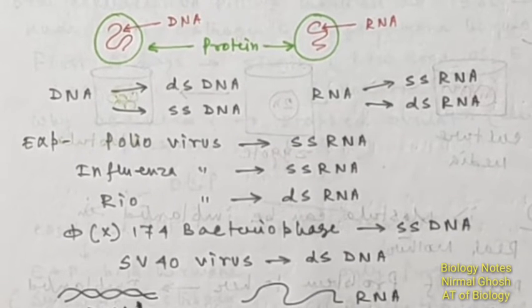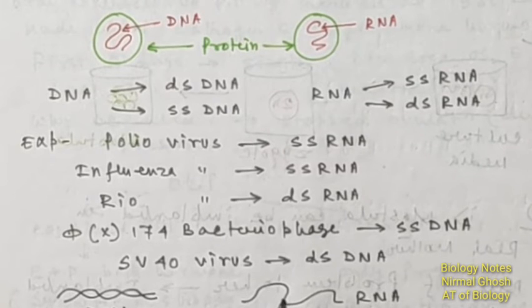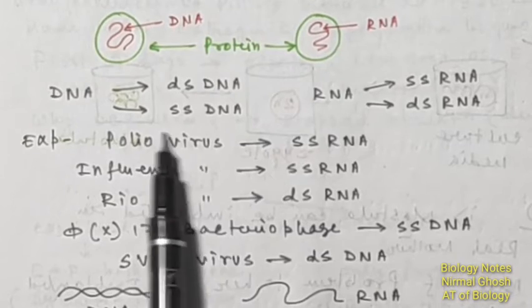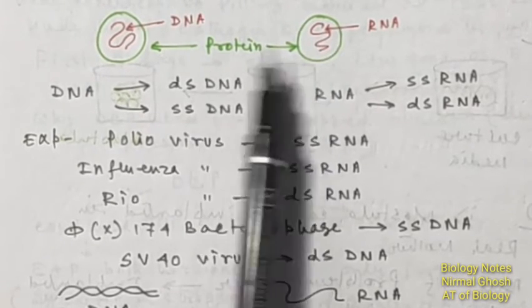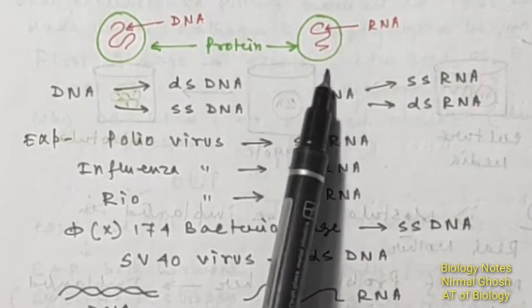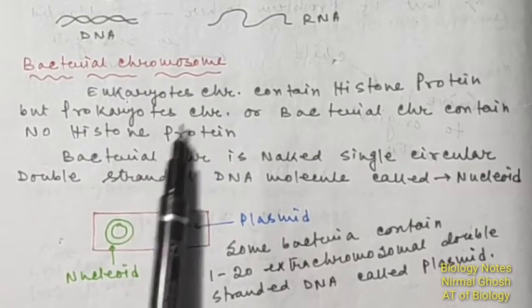And this is actually the diagram of double stranded DNA and single stranded RNA. So it is clear that the virus contains either DNA or RNA, and this DNA or RNA is actually the chromosome of the virus. Next, the bacterial chromosome.